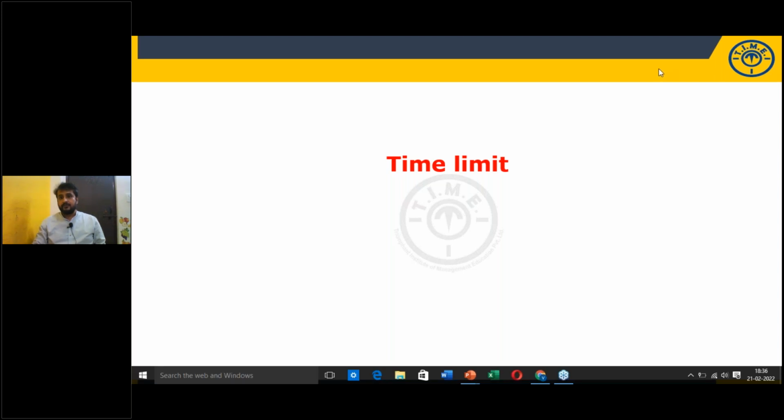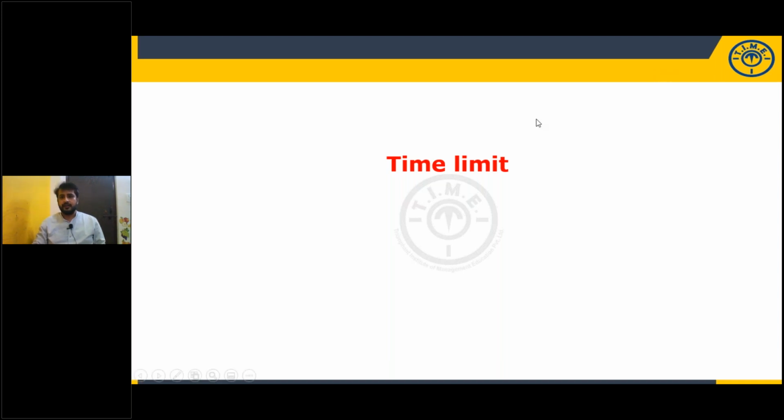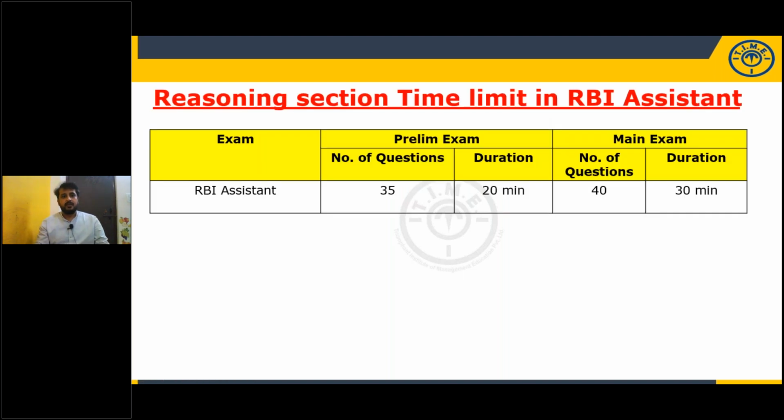In prelims as well as in mains, in both, we have a section wise time limit. In the RBI assistant prelims exam, you will be given 35 questions, the number of marks is 35, and the time limit is 20 minutes. Within these 20 minutes, you should try to attempt 35 questions, and I am sure if you are seriously preparing for this exam, within 17 to 18 minutes you can complete. You will be left with 2 to 3 minutes. That much easy will be given. When you're going to the exam, go with this confidence.